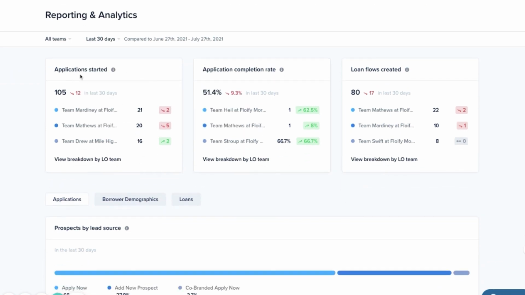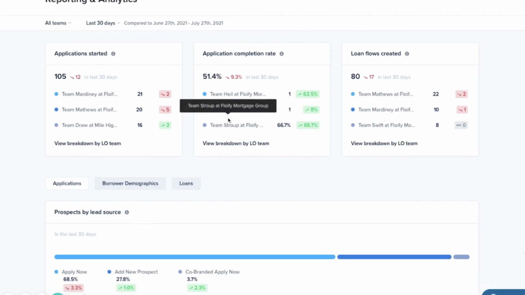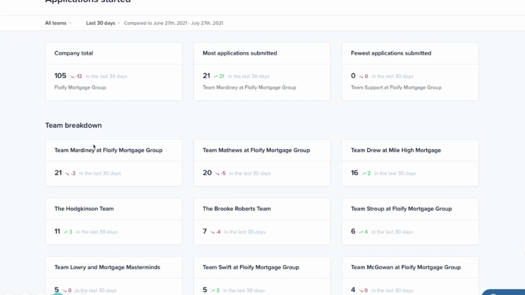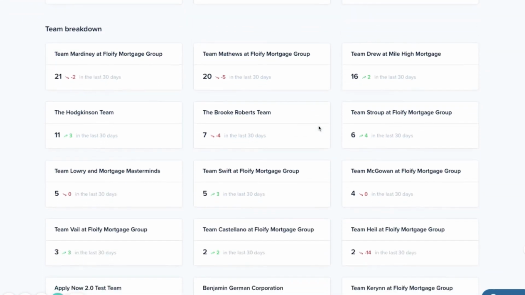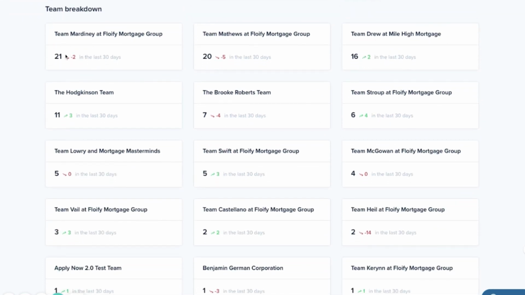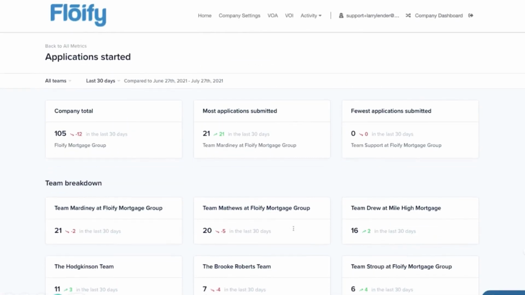All right, and then again, we can see applications started. We have application completion rate, loan flows created. And for any of these three, you can break this down by team if you want to. So if I want to see how many applications were started by LO team, I can go ahead and click on this. And I have my company total, most applications submitted, which would be Team Martinet here, fewest applications submitted, which would be our support team, their general account. And then we have a team breakdown. So you can see that Team Martinet has 21 that were started. On the other hand, Team Roberts has 7, and then Team Heil has 2 right down here. All right, so you can take a look at those by LO team.